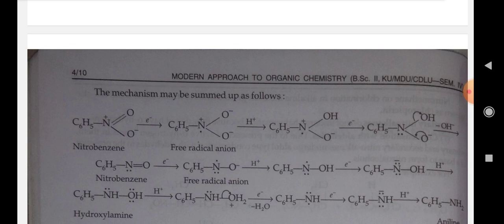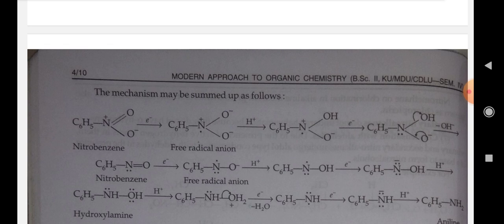C6H5–N⁺(O⁻)–O⁻ in the presence of H⁺ gives C6H5–N⁺–OH–O⁻, that is, the electron is negative. Then C6H5–N(OH) plus 2 electrons and OH⁻ gives the product nitrosobenzene, C6H5–N=O, in the presence of an electron, giving the radical anion C6H5–N–O⁻ in the presence of H⁺.